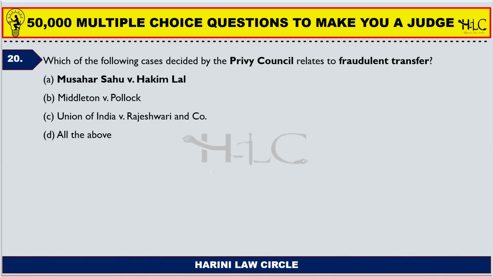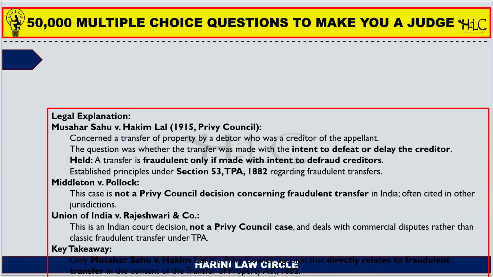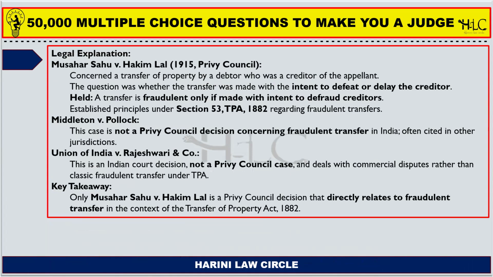Question number 20. Which of the following cases decided by the Privy Council relates to fraudulent transfer? Musahar Sahu versus Hakim Lal. So let's look at the case. In this case, it is concerned with transfer of property by a debtor who was a creditor of the appellant. The question was whether the transfer was made with the intent to defeat or delay the creditor. There was an intent to defraud the creditors, so it was held as a fraudulent transfer under Section 53 of the Transfer of Property Act.